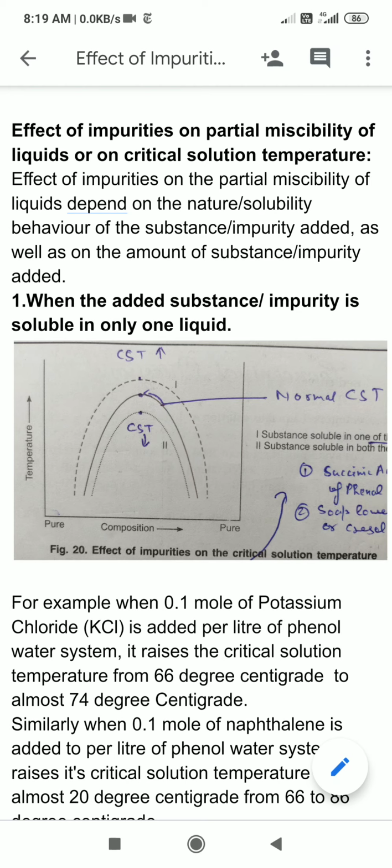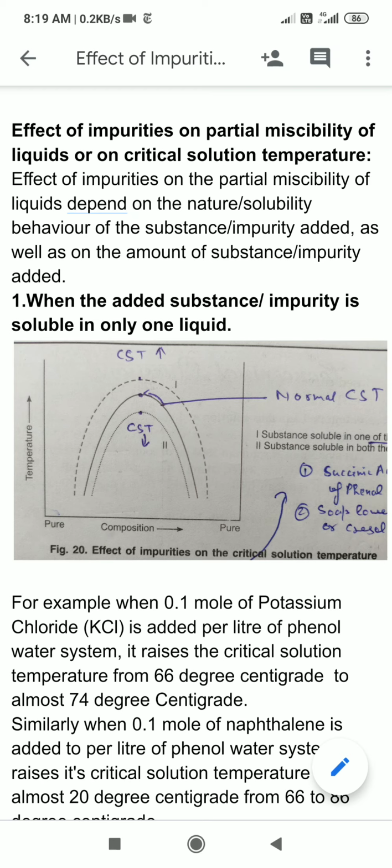For example, if the added impurity is soluble in only one liquid, then what will happen to the partial miscibility of the two liquids as well as to the critical solution temperature?